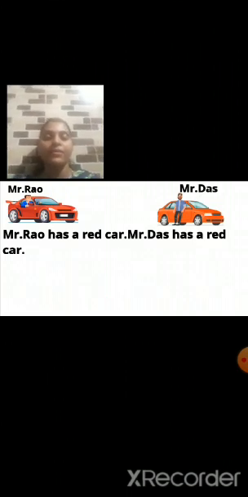Mr. Rao has a red car. Mr. Das has a red car. Now in these two sentences, both the persons have the same color car, yes or no? Now how will you join these sentences? Yes, we will join these sentences by using the conjunction "and".